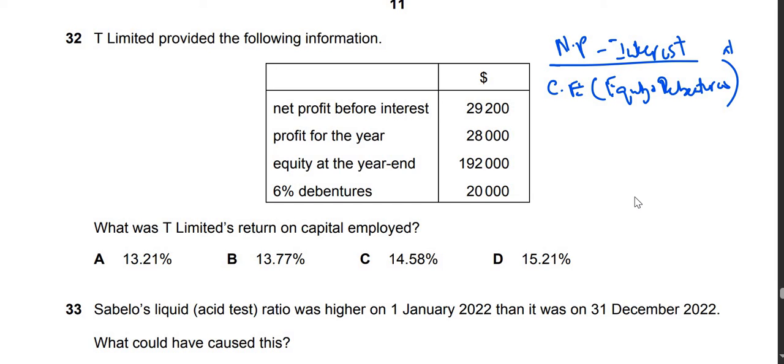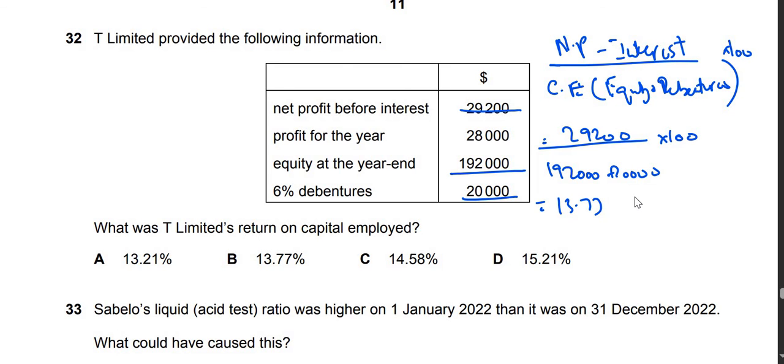Multiply all of this by 100. So you will do net profit before interest, 29,200, upon your equity of 192,000 plus your debentures of 20,000. Multiply this whole thing by 100. So you get 13.77. So the answer is B.